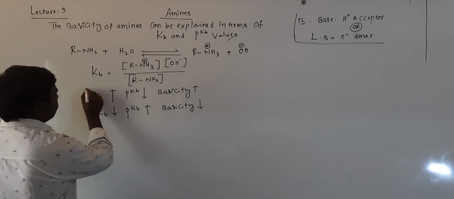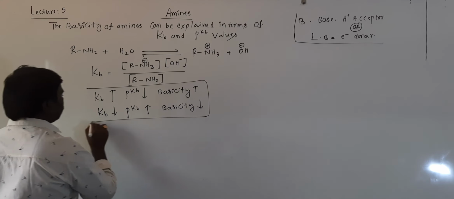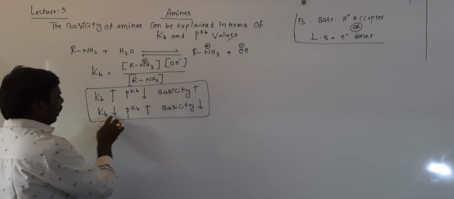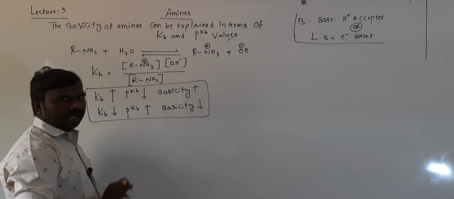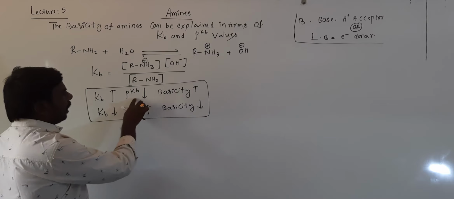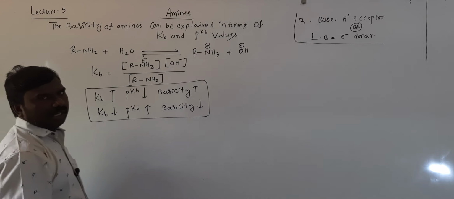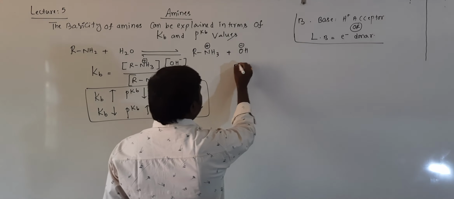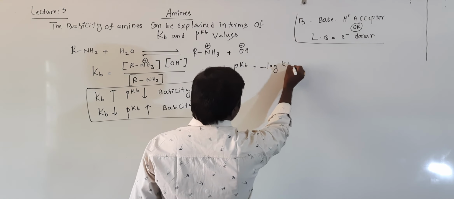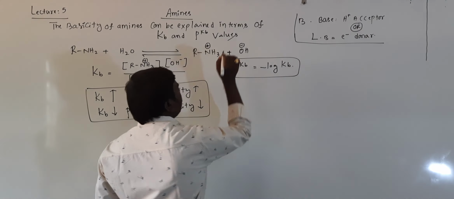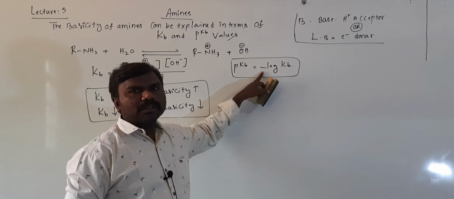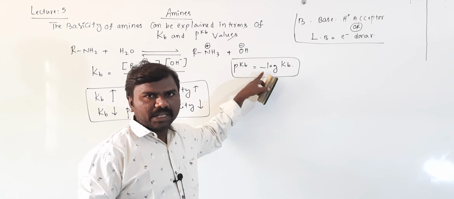Opposite one, students. Better you put a box for this. Kb increases, basicity also increases. Kb decreases, basicity also decreases. pKb and basicity are inversely related. pKb decreases, basicity increases, because pKb is equal to the negative logarithm of Kb, so Kb and pKb are inversely proportional to each other because of the negative sign. Getting?